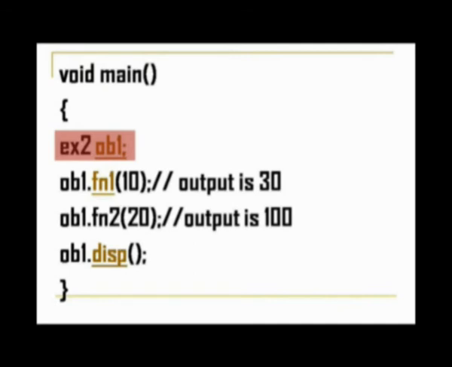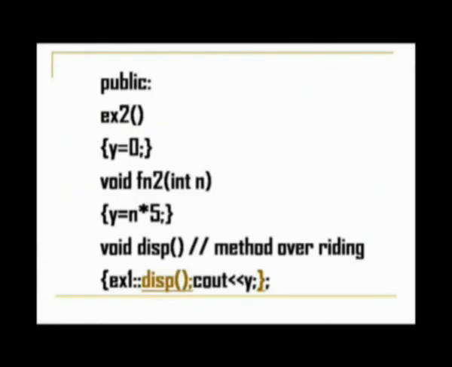Now this ex2 is a subclass. Here the object is created for ex2, the class name followed by the object name. So when the compiler sees this particular creation of object, it will call the constructor. This is where we have to apply the rule. We saw that constructors are called from the base to the derived classes. So when the object is created for the subclass also, first the constructor of the base class will be called. So we have already seen in the base class the constructor.